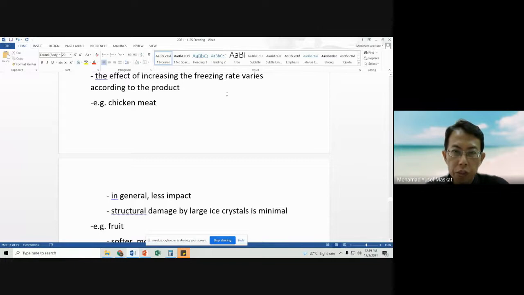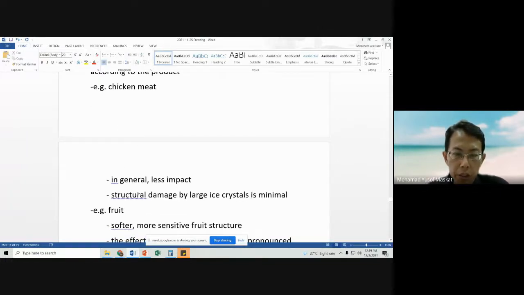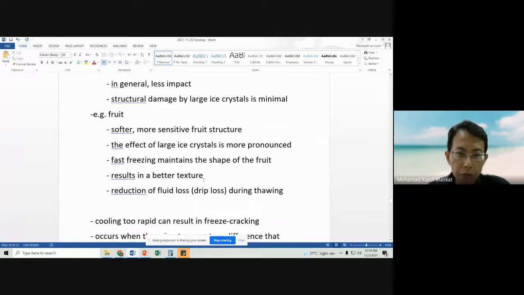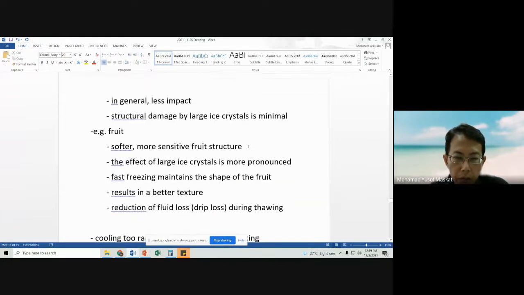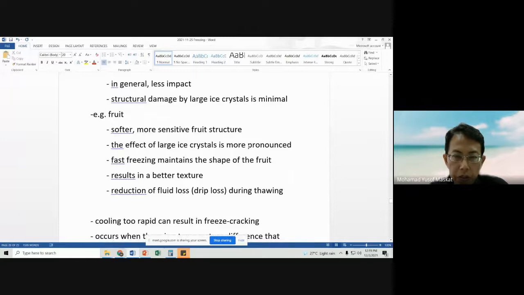The effect of increasing freezing rate varies according to the product. In chicken meat, in general, there is less impact because it is tougher. But fruits are softer, so they are more sensitive to freezing rates. For fruits, you want it to be really fast, so that there will be only small ice crystal formations, giving better texture and reduction of fluid loss.